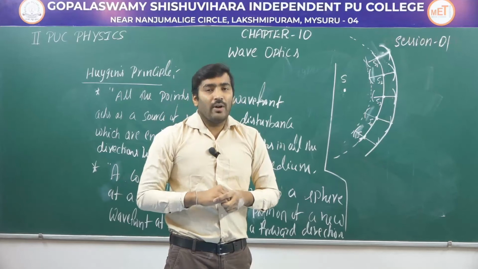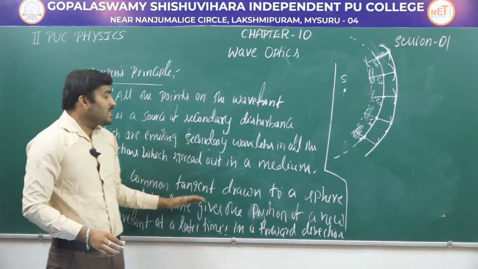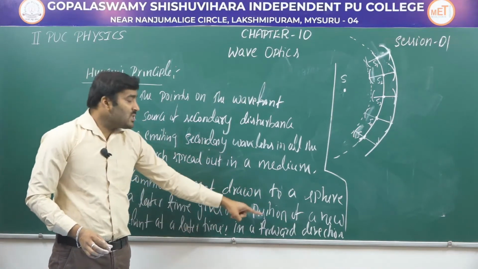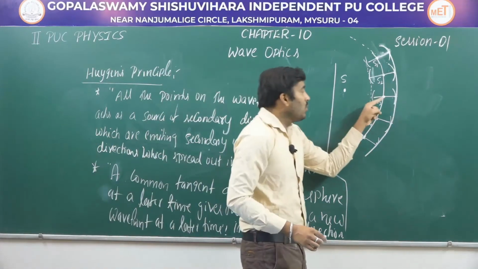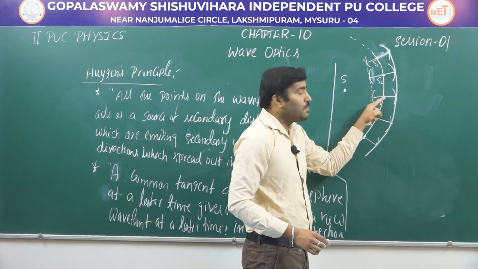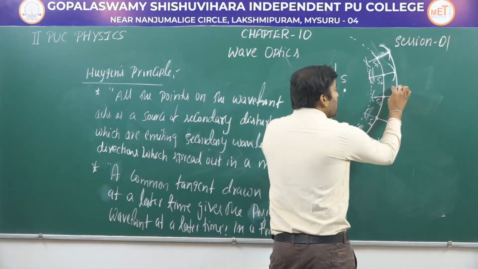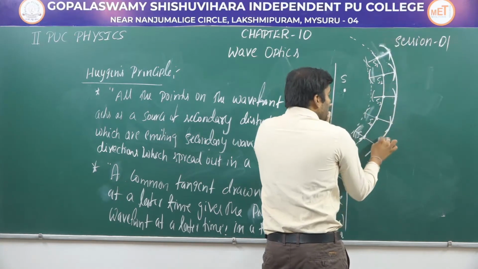The second point says that the common tangent drawn to the spheres at a later time gives the position of the new wavefront in the forward direction. So if you draw a sphere using each of these points as the center, this is a sphere, this is a sphere, this is a sphere, like this.